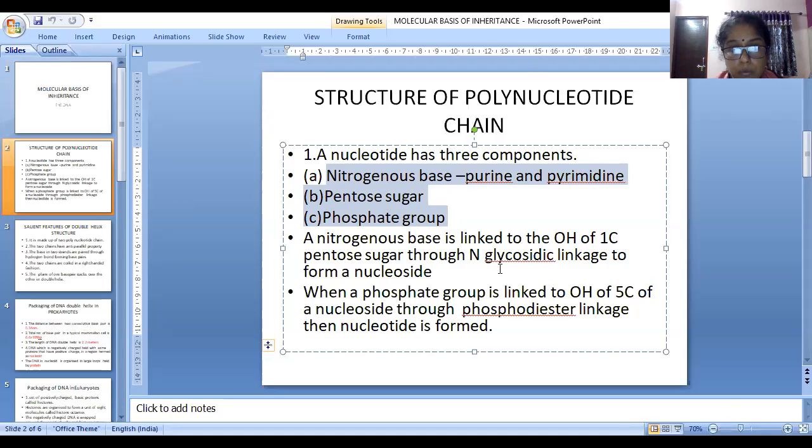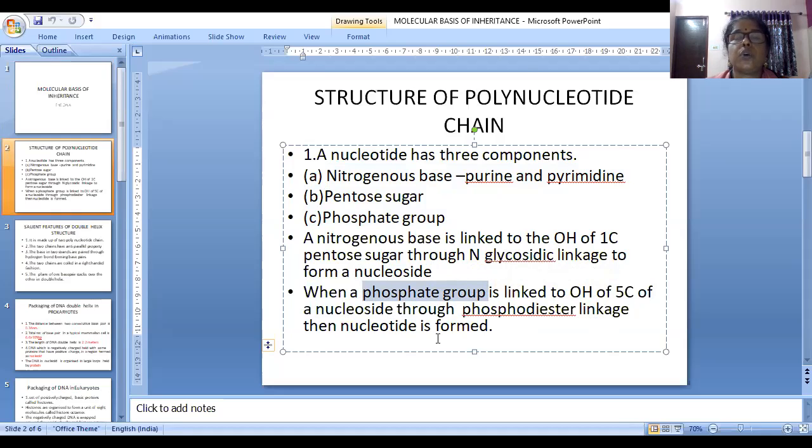The base is linked through an N-glycosidic linkage to form a nucleoside. The phosphate group is then linked to the OH of the 5' carbon of a nucleoside through a phosphodiester linkage.